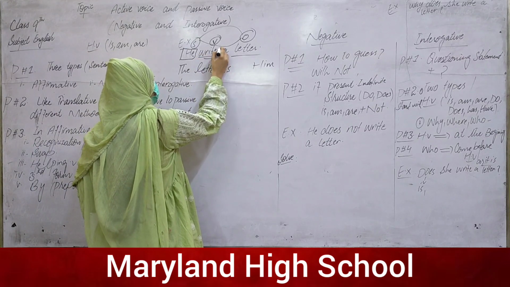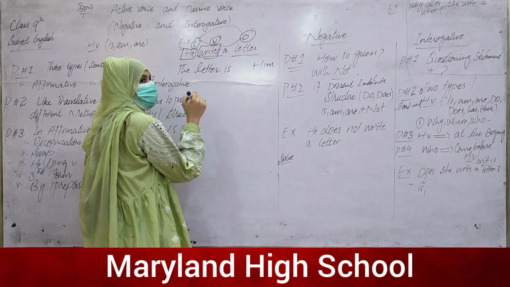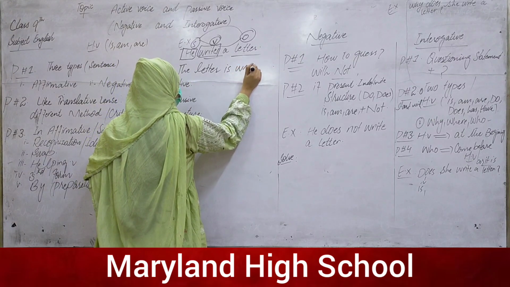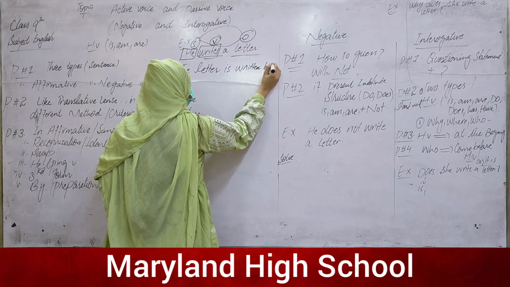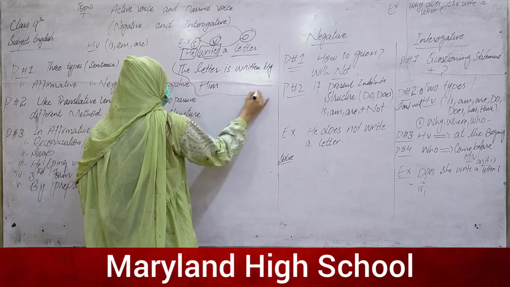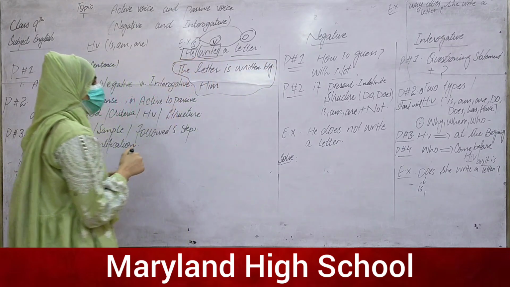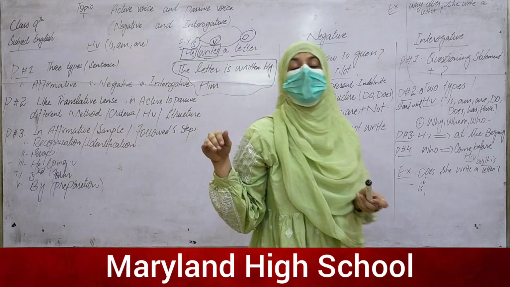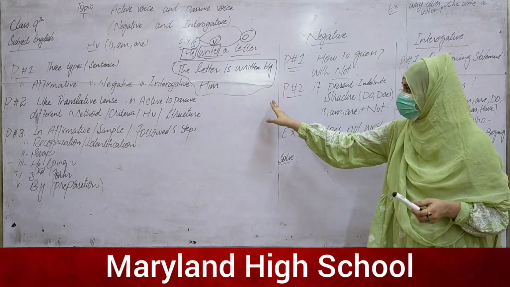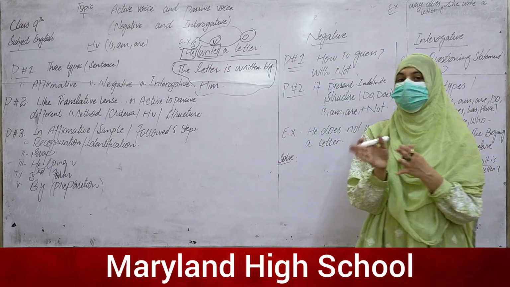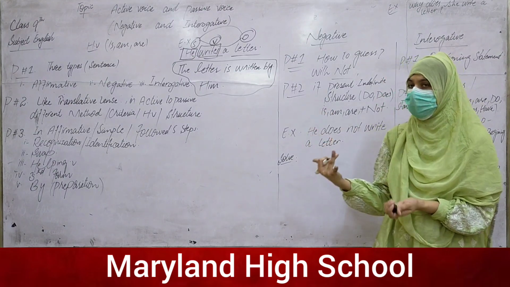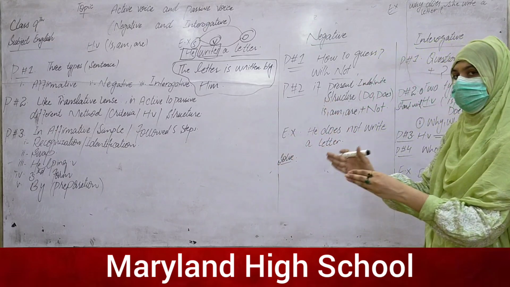Then we have to put the fourth step, the third form. Here we have the verb write, which is the first form, and we have to put the third form, so the third form is written. Then at the end we will use the preposition by before the object. This is the method to convert an active statement into a passive statement in an affirmative sentence. Because this statement, without not and without a question mark, is a very simple affirmative statement. So this is the criteria.